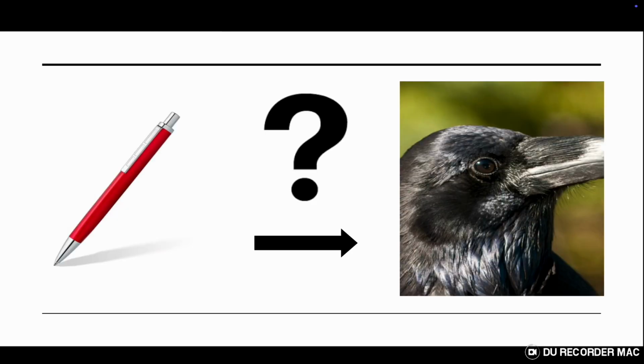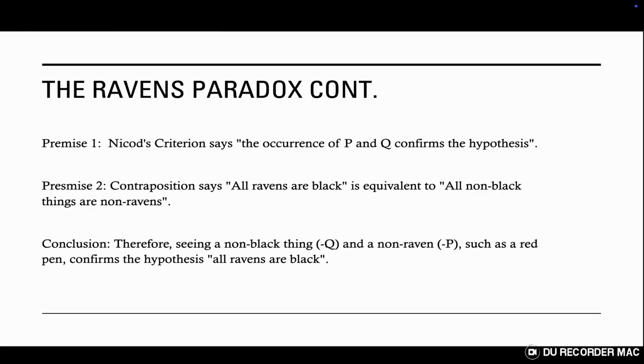Now, we take a step back and put ourselves into the mindset we had when we first heard the statement. It's ludicrous. Seeing a red pen surely can't support the theory that all ravens are black, and thus the paradox. Sainsbury said all paradoxes are essentially arguments, and this one is no different. Premise 1, Nicod's criterion. Premise 2, contraposition. Conclusion, seeing a red pen confirms all ravens are black.